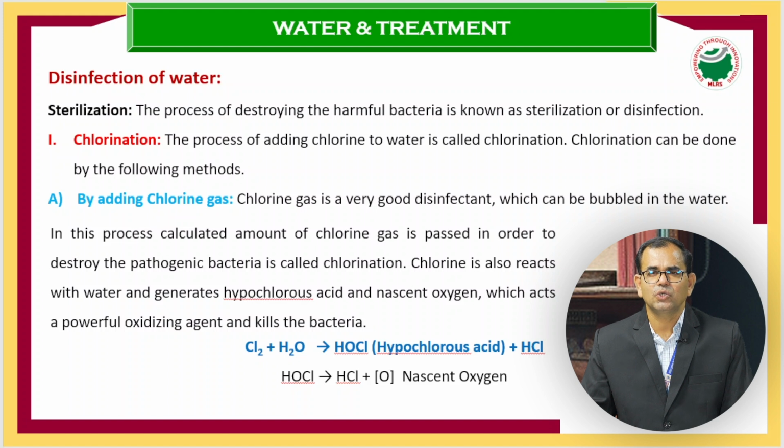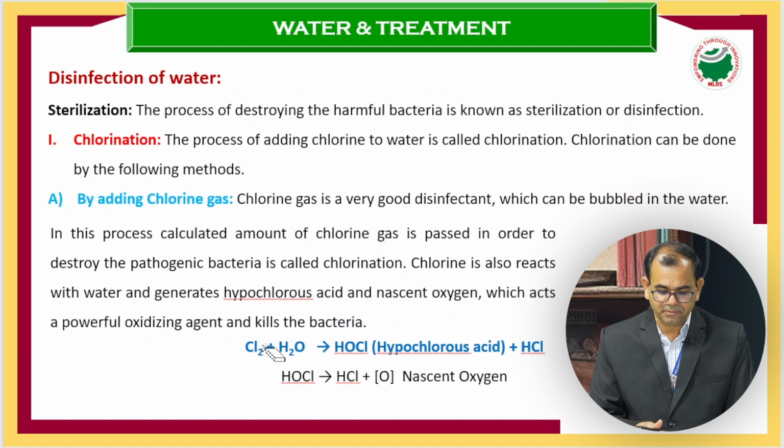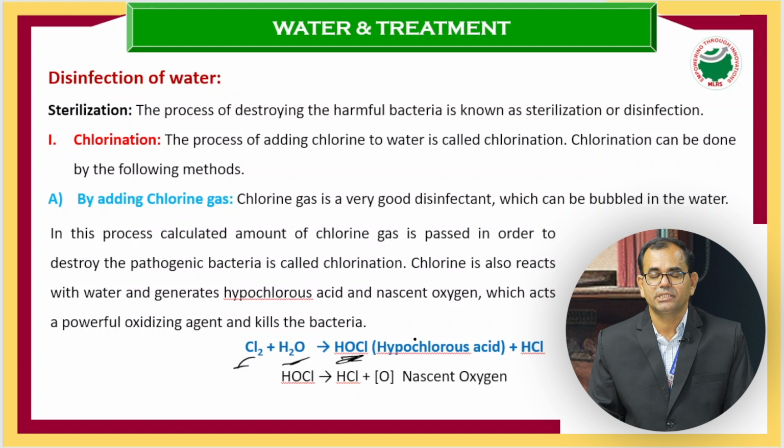Chlorine gas is sent directly, that is the first method, and then chloramine. Chlorine with water forms HOCl, hypochlorous acid, and this is the main product we need to obtain in the reaction. This hypochlorous acid HOCl can be further dissociated into HCl and nascent oxygen.